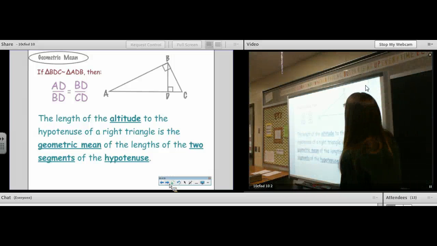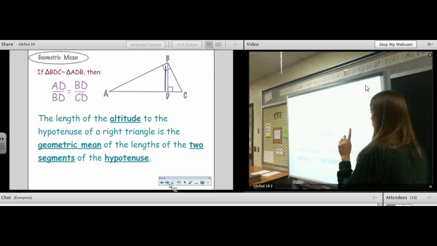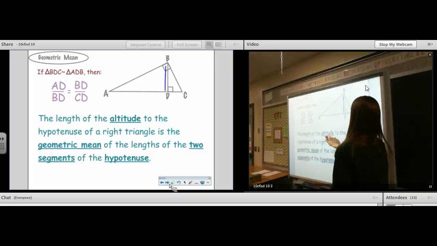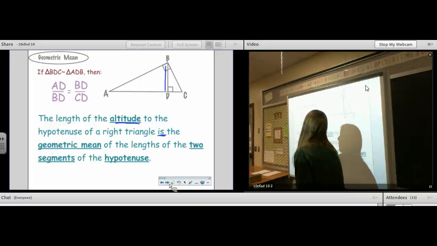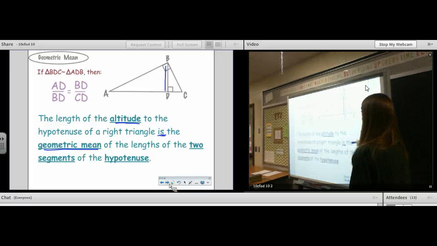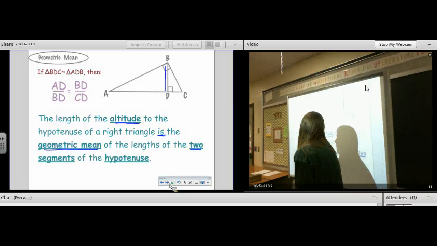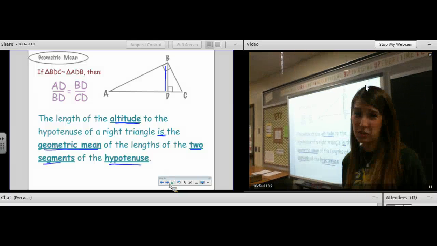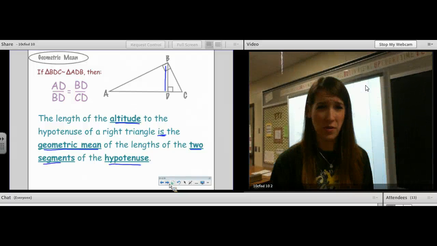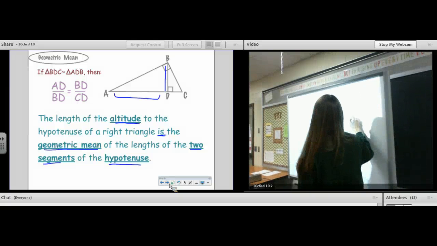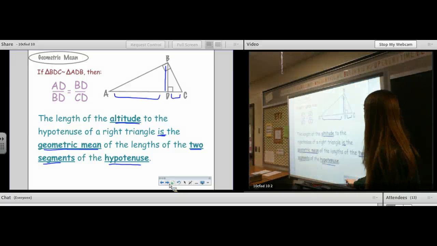The length of the altitude is the geometric mean of the lengths of the two segments of the hypotenuse. So the things I underlined are kind of the important things. The altitude is the geometric mean of the segments of the hypotenuse.